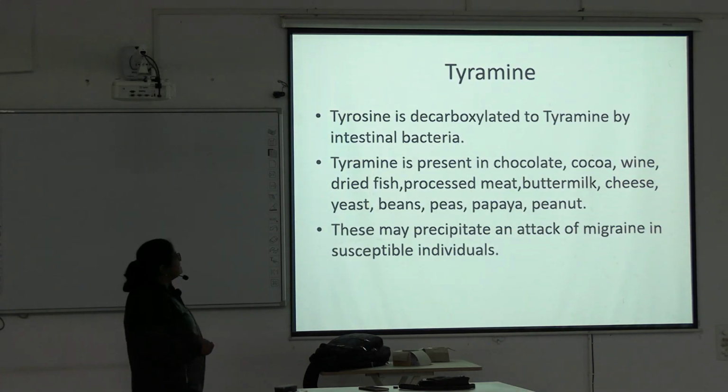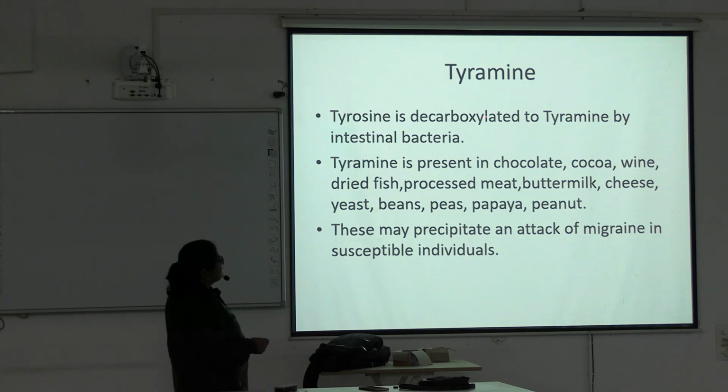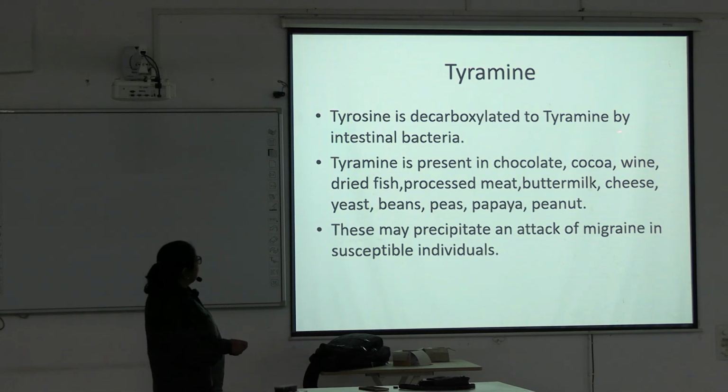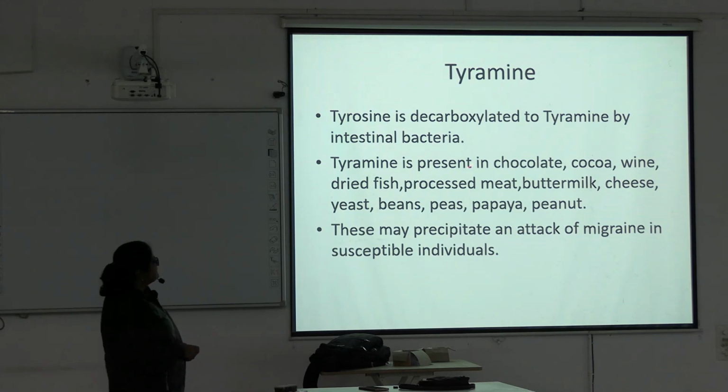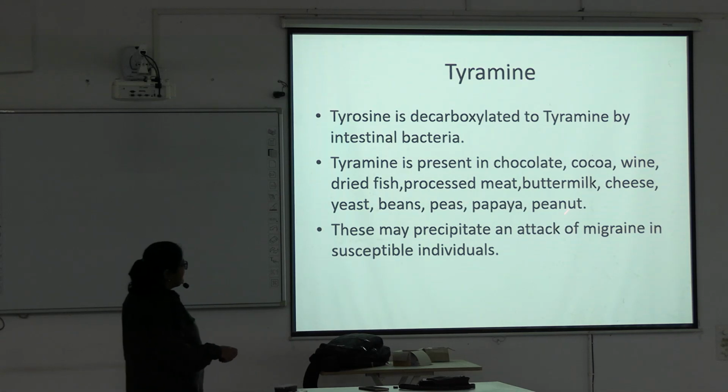Now another thing is tyramine. Tyrosine is decarboxylated to tyramine by intestinal bacteria. Tyramine is present in chocolate, cocoa, wine, dried fish, processed meat, buttermilk, cheese, yeast, beans, peas, papaya, and peanut.